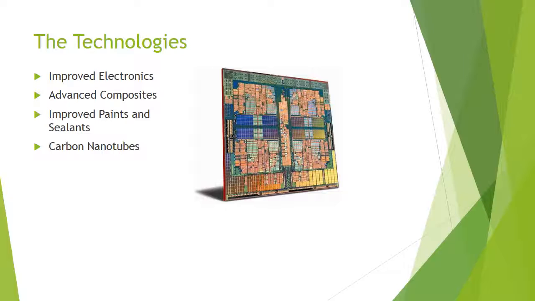The advancement in composites has led to the use of 20% composites in the vehicle structure by automotive giant Toyota. New water repellent paints are becoming more and more common, and there is also an exploration of applications of carbon nanotubes.